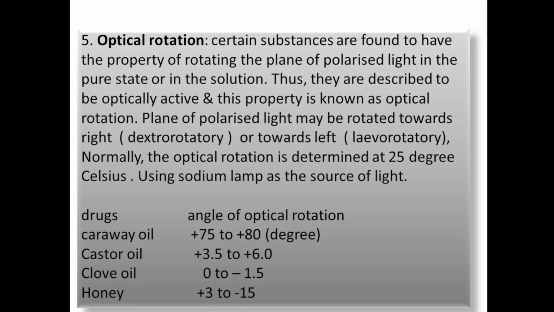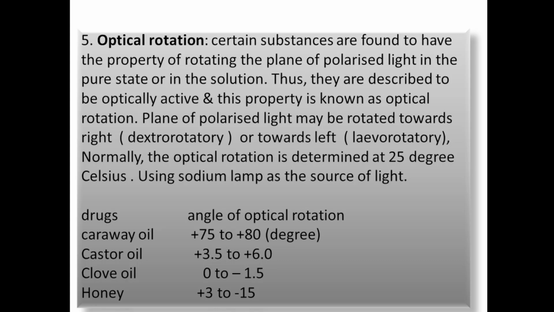Normally the optical rotation is determined at 25 degrees Celsius by using a sodium lamp as a source of light. So in the place where the optical rotation is carried out, a vacuum is created and the sodium lamp is used as a source of light. The temperature of 25 degrees Celsius is maintained. Now from the sodium lamp the light is passed over the liquid which is present in a container.